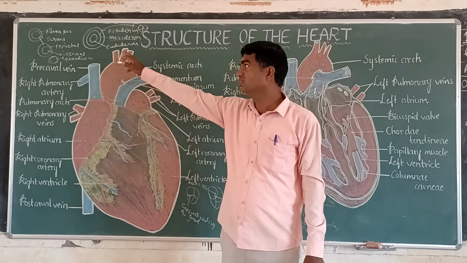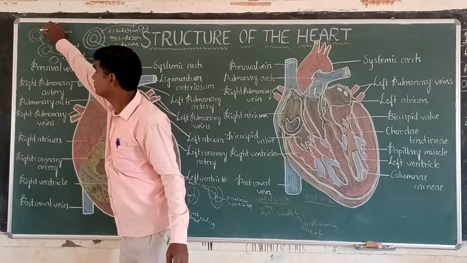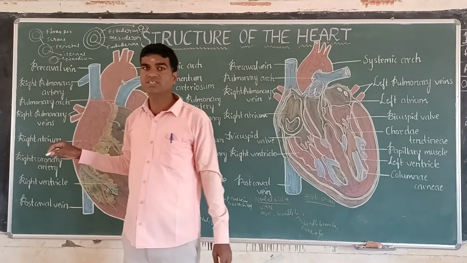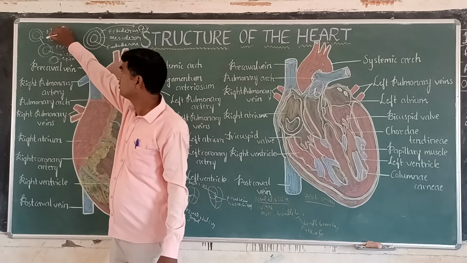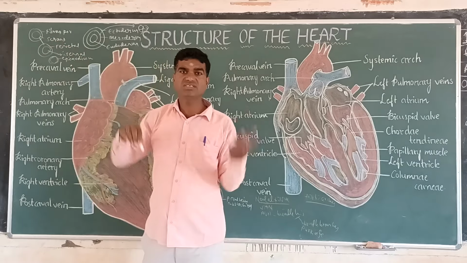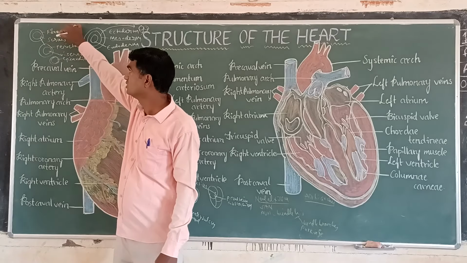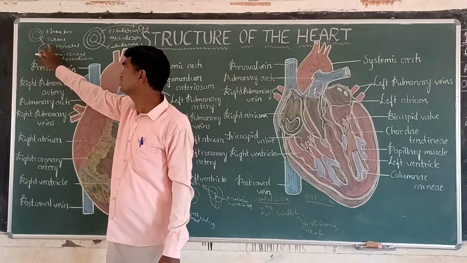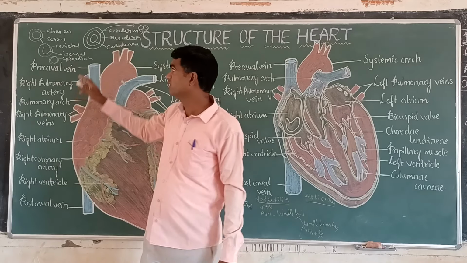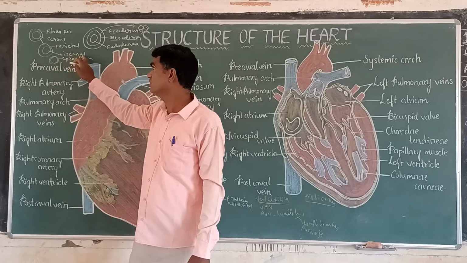The outermost layer is called the fibrous pericardium layer, and the second layer is called the serous pericardium layer. The serous pericardium layer is a double-layered structure. The upper one is called the parietal layer, and the inner layer is called the visceral layer.